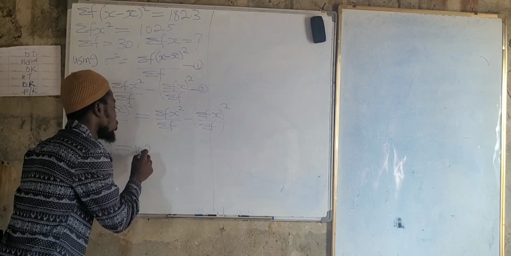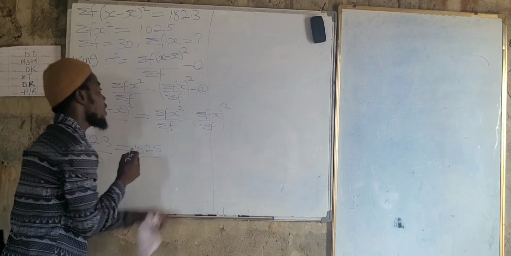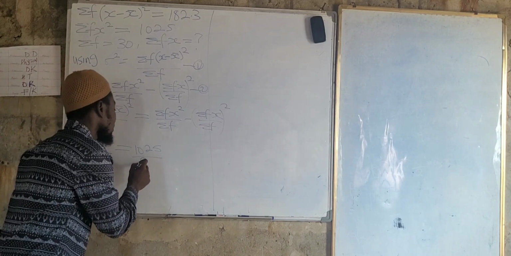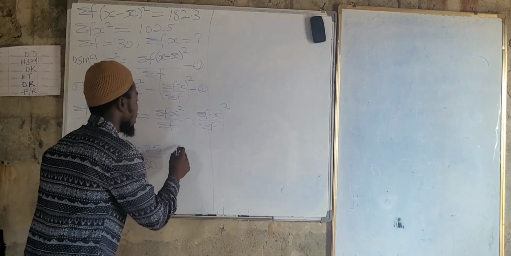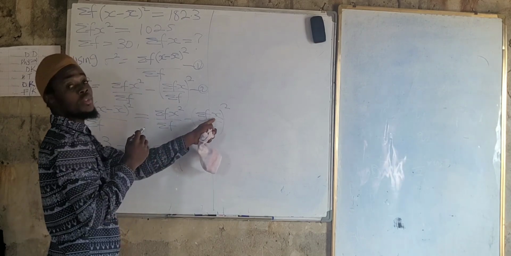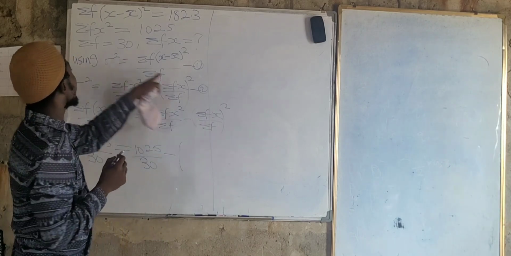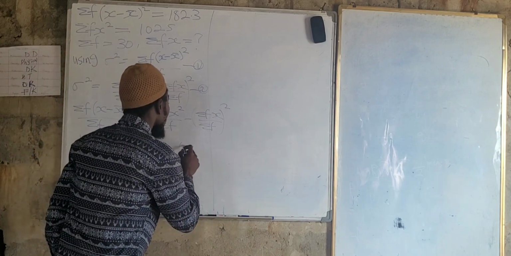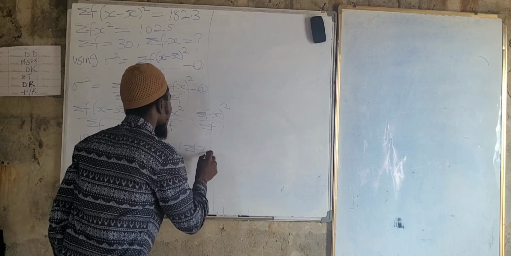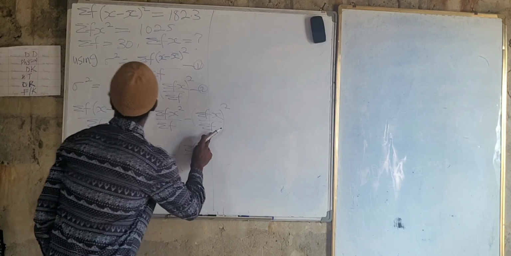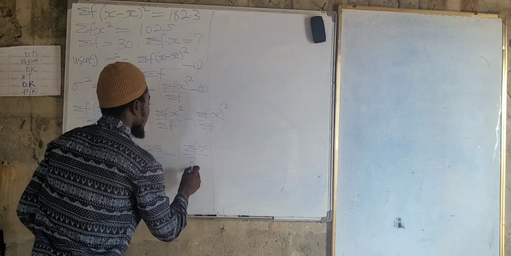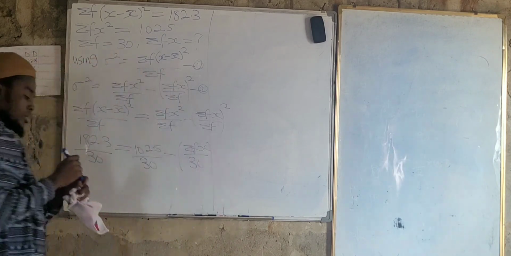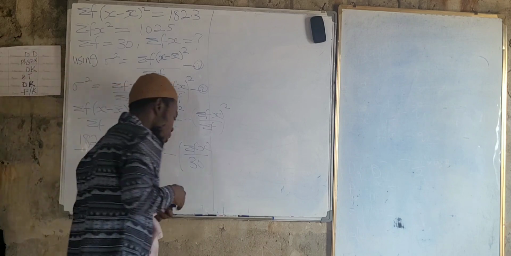1025 all over summation of f. Summation of f is 30. Minus here we have summation of fx, and that is what we are asked to find. Summation of fx all over summation of f, which is 30. Are we getting the concept here? Yes, sir. Simple as this.